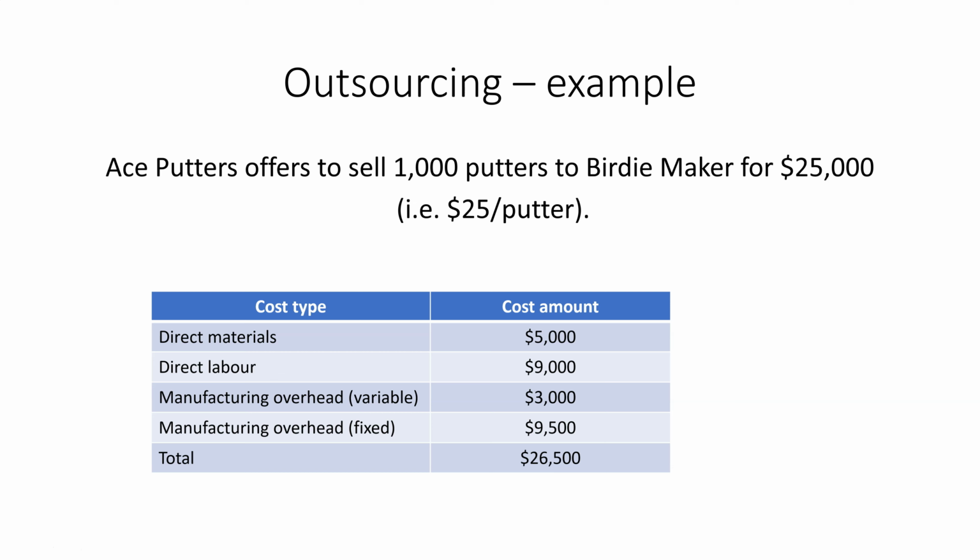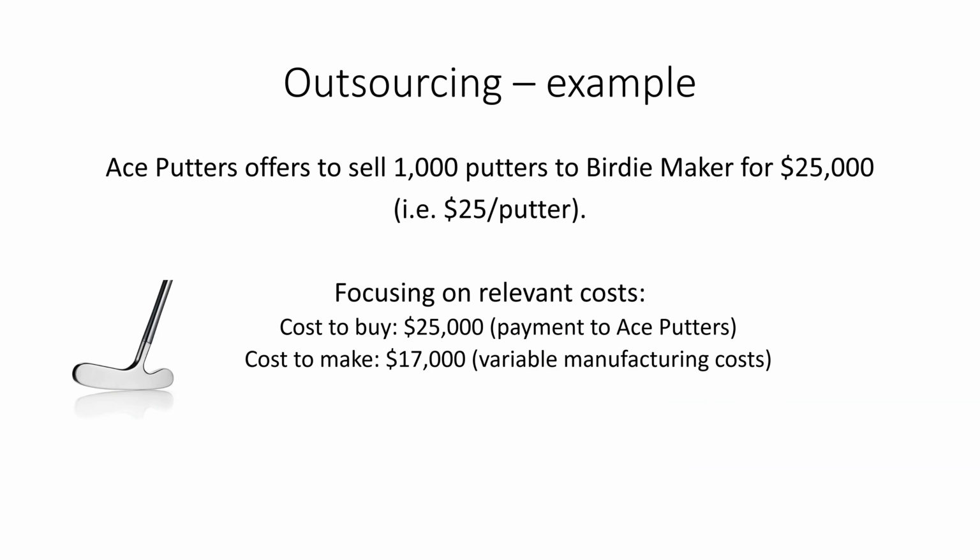So we've got these two alternatives, either make the product ourselves or buy it from someone else. We need to now focus on what are the relevant costs. The manufacturing overhead that is fixed is going to be irrelevant. Because if it's fixed and we can't get rid of it, such as the rent for the manufacturing facility, and we still have to rent that whole manufacturing facility to make all the other golf clubs, it's irrelevant. We have to pay that cost regardless of if we make the clubs ourselves or buy it from Ace Putters. So that means it would be irrelevant. The relevant costs would be the $17,000 of the materials, labor, and variable overhead.